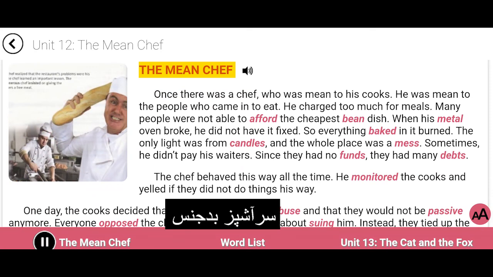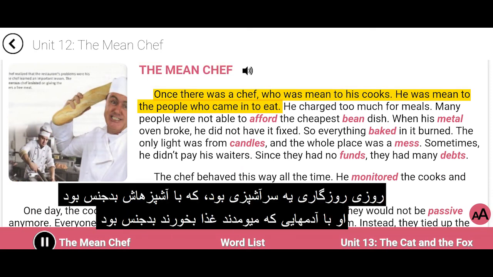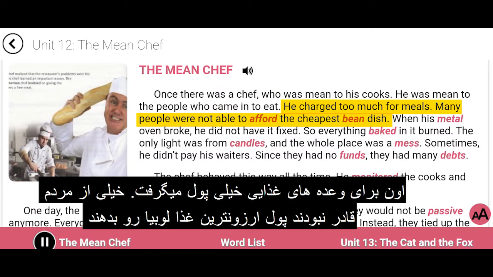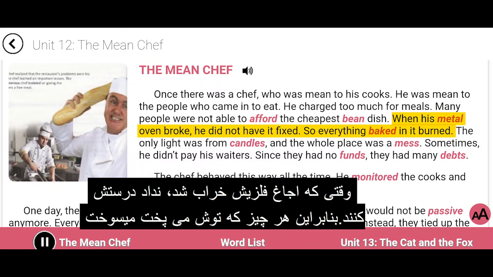The mean chef. Once, there was a chef who was mean to his cooks. He was mean to the people who came in to eat. He charged too much for meals. Many people were not able to afford the cheapest bean dish. When his metal oven broke, he did not have it fixed, so everything baked in it burned.